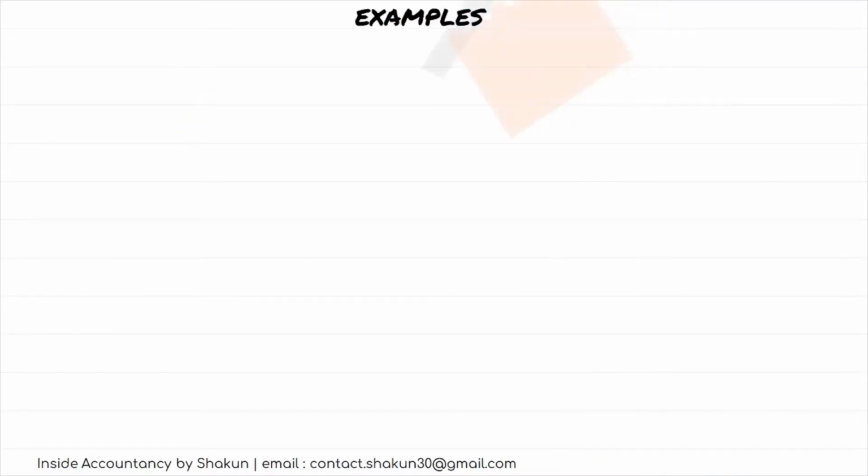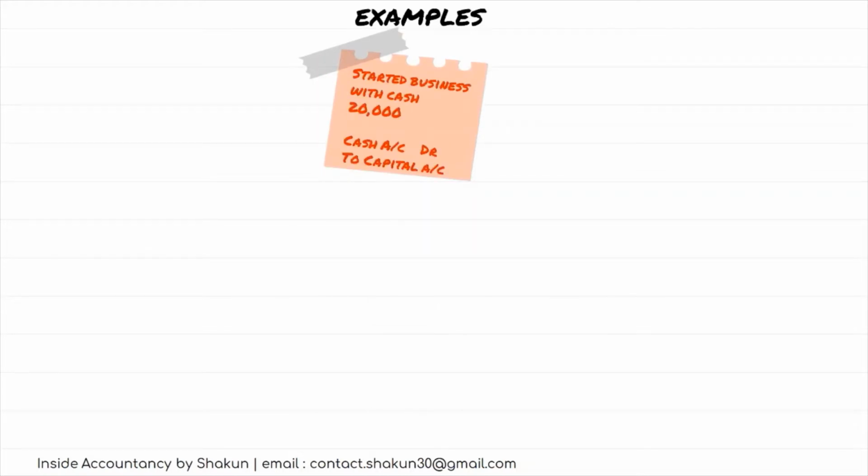Now let's take an example about how ledger posting is to be done. I've taken a transaction: started business with cash 20,000. You all know that the journal entry for this is, since cash is coming in, Cash Account Dr. to Capital, since the business is commenced or started.